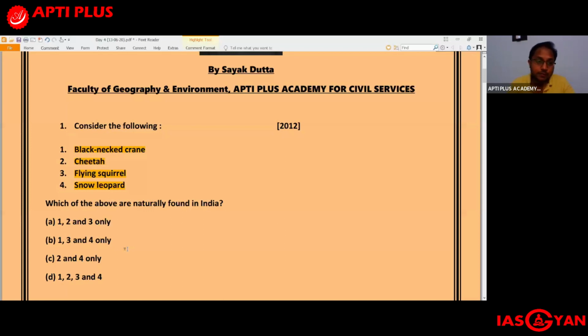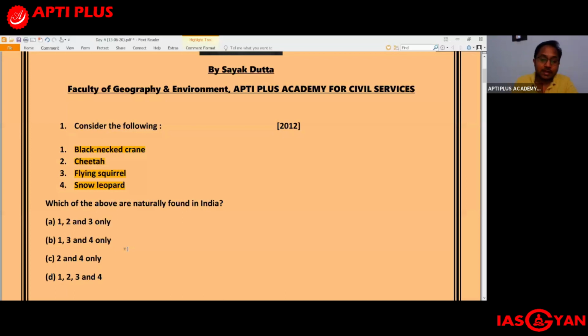Also, in option B we have another species called cheetal or spotted deer. Any of you who might be living near a forest would be aware that the cheetal or the spotted deer is found in very large numbers. So definitely this species cannot be an endangered species. So option B can also be eliminated. Now let us look at option D: lion-tailed macaque, blue bull, Hanuman langur, and cheetal. This is very easily eliminated because here you have cheetal, the blue bull, and the Hanuman langur, which you are all aware of. They are found in very large numbers. So this also can be eliminated.